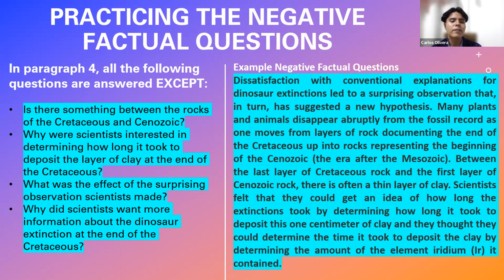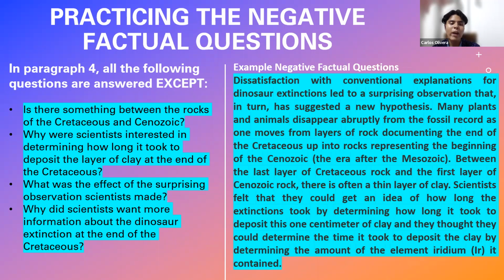Why were scientists interested in determining how long it took to deposit the layer of clay at the end of the Cretaceous, right? And there's also a sentence in the end of this passage that talks about that. Look at it, it says, scientists felt that they could get an idea of how long the extinctions took by determining how long it took to deposit this 1 centimeter of clay, and they thought, etc., right?